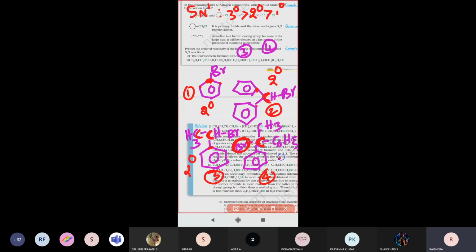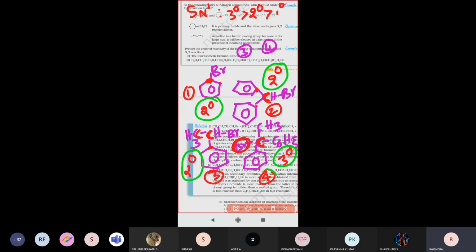Now, for SN1 reaction and SN2 reaction, which one will undergo very fast? You have to identify that. So this is secondary, this also secondary, this also secondary, and this one is tertiary. Right. We already know the SN1 order: tertiary alkyl halides are much faster compared to secondary, compared to primary. So what order are we writing?